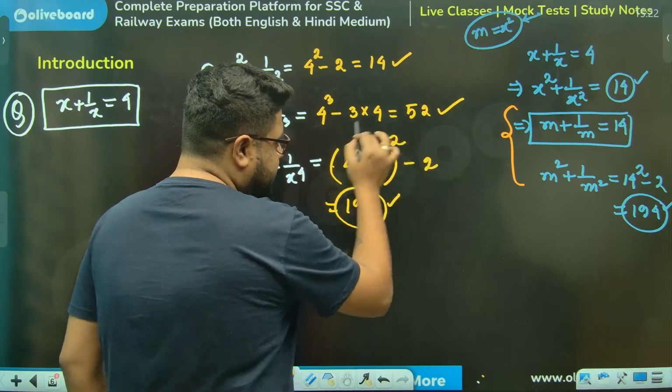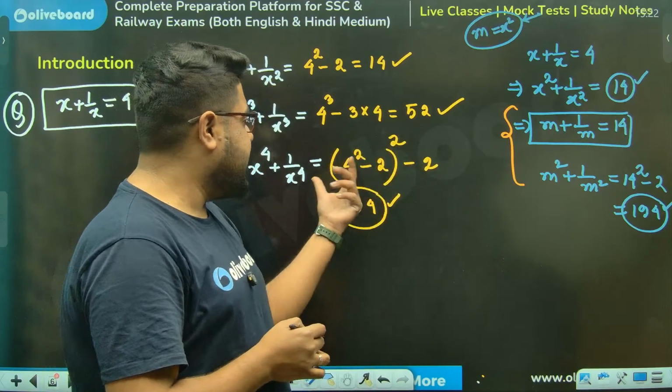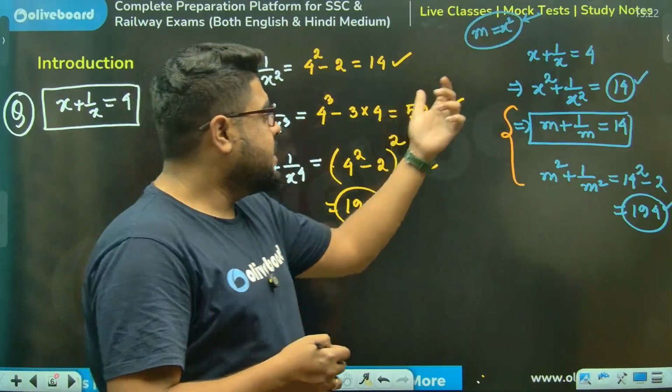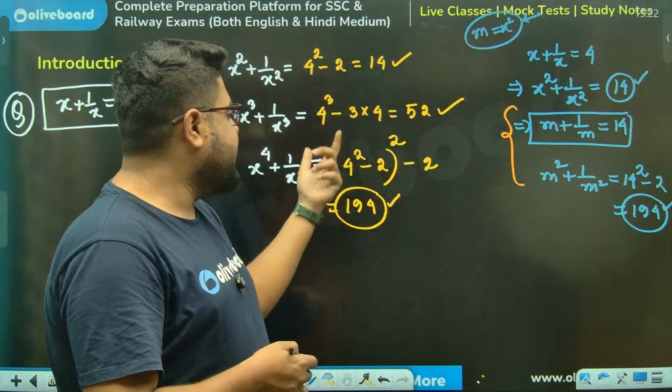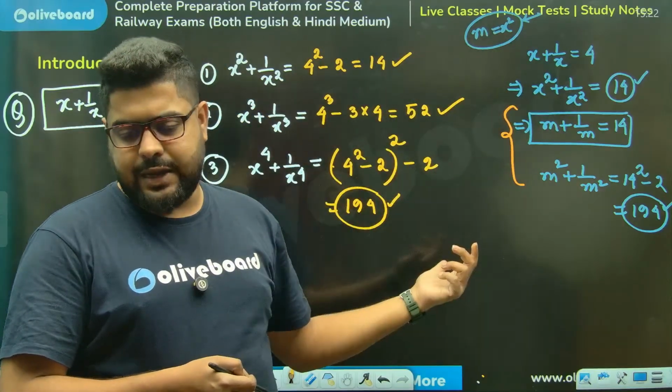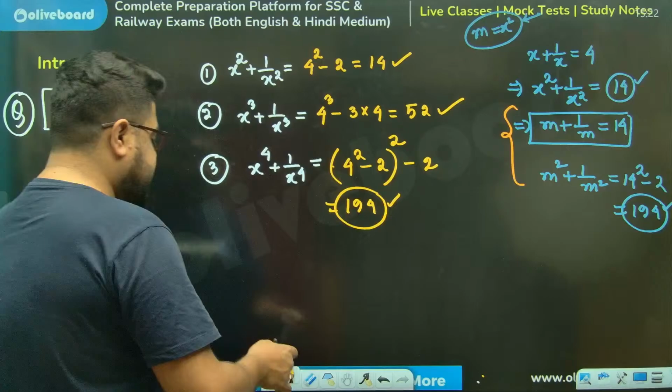Now again, I don't recommend you do this in one line. Do it like this. Sir, square will be 4 square minus 2, 14. Then 14 square minus 2, 194. Correct, everyone?